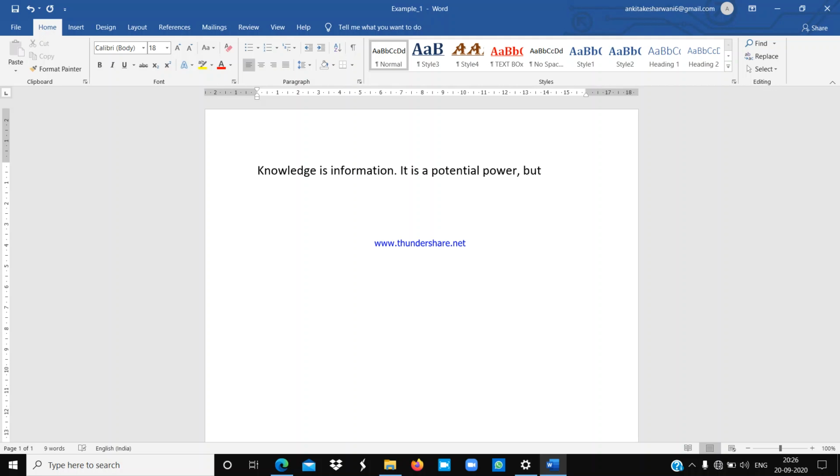But it becomes power only when it is acted upon. You can observe the changes.